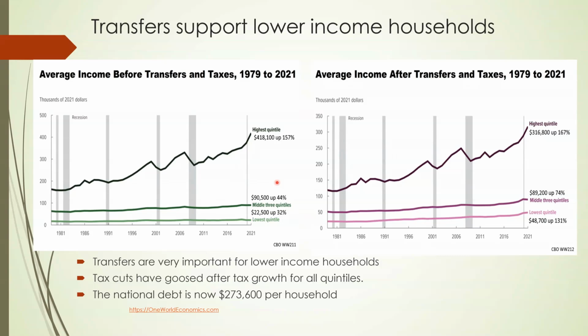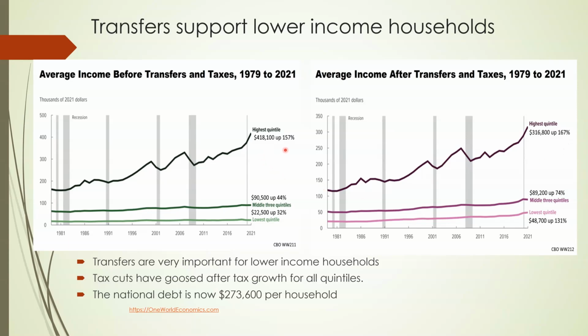So from roughly $63,000 to about $90,000. And low income workers, so households in the lowest quintile, have gone up from about $17,000 to about $22,000. But after taxes and transfers, everybody's gone up more. That's because the tax rates have been reduced. So the highest quintile went up 167% during this time period from 1979 to 2021,